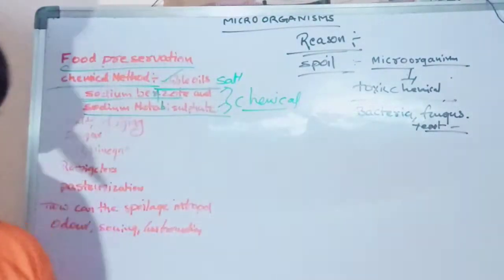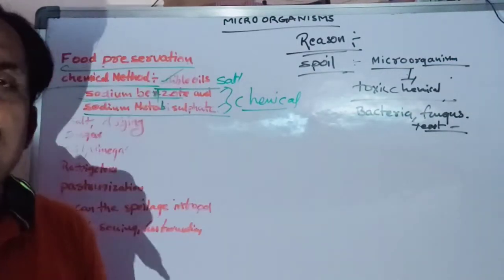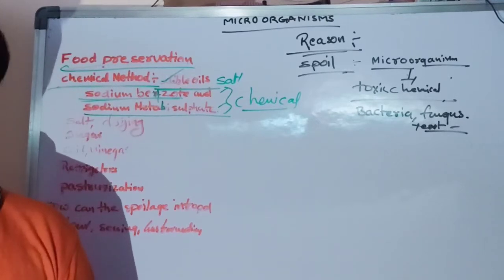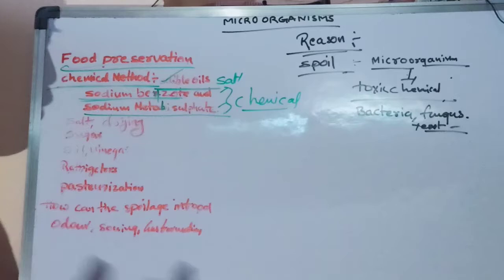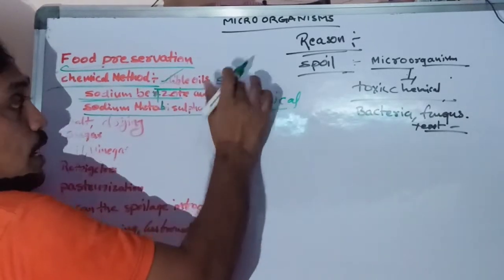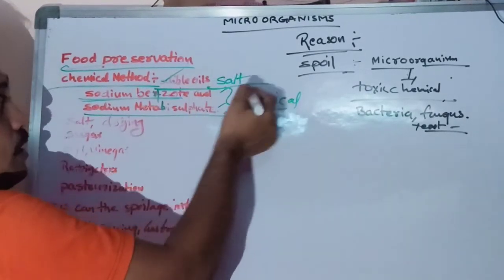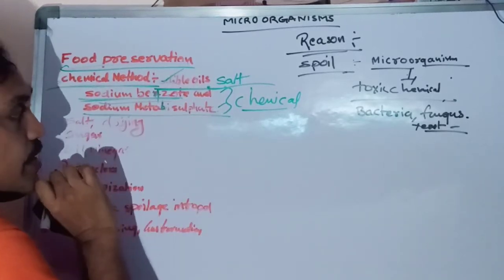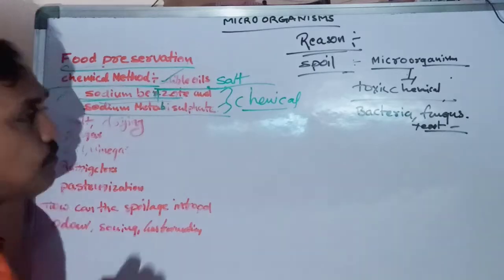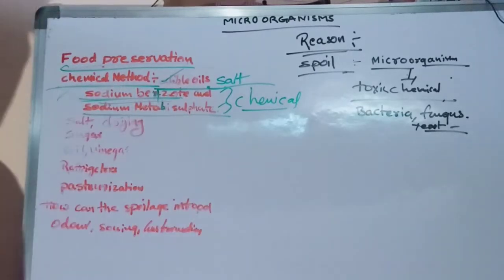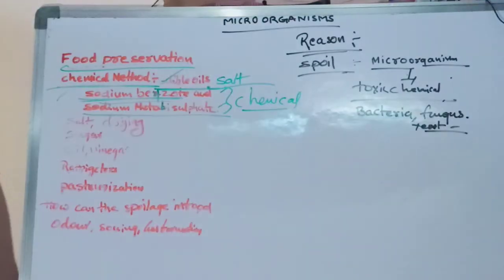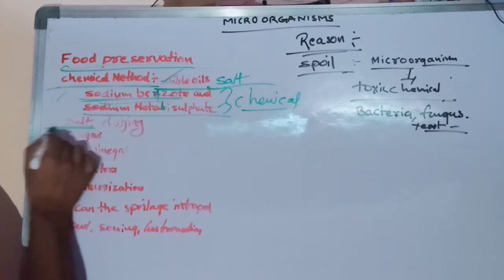If you cook any food item with oil, it will be stored maybe one or two days if you use only oil. Even salt is useful as one type of chemical, and so are sodium benzoate and sodium metabisulfite. These chemicals are useful to store food materials, packed food or pickles, whether cooked or raw food materials. And also, adding salt.